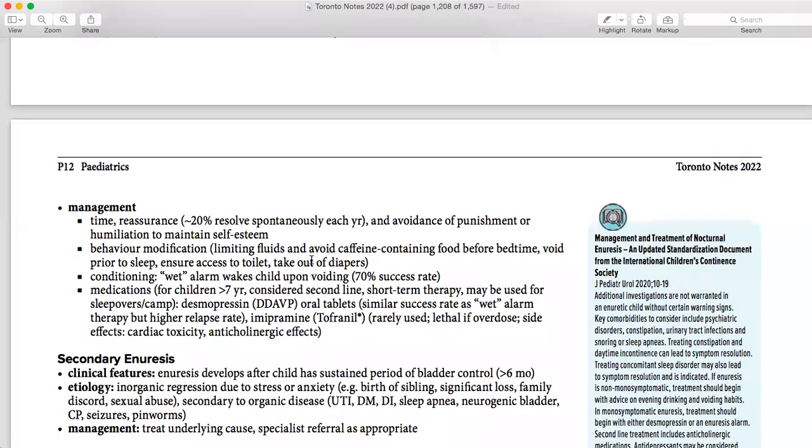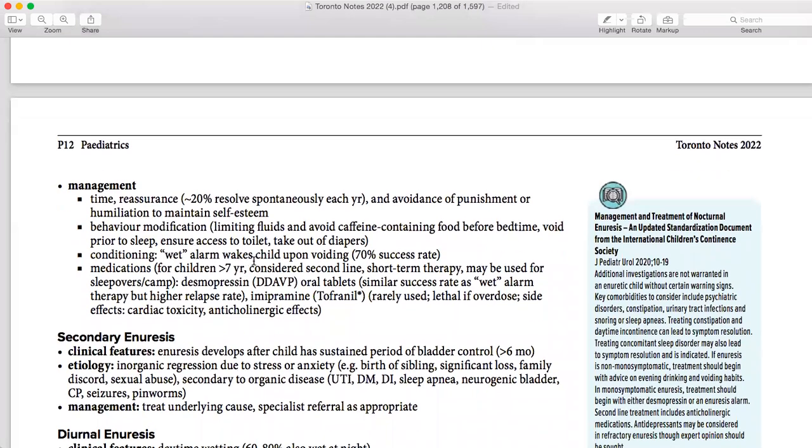So what you're going to do is time and reassurance, avoid punishment or humiliation, and behavioral modification like limiting fluids. Maybe the baby is taking too much fluid, juices, or caffeine products before bedtime. Make it easy for the baby to reach the toilet, take off diapers, and use conditioning like a wet alarm, where the child wakes upon voiding, with a 70% success rate. So between wet alarm and medications, I will go with the wet alarm. Then if he still couldn't do it, go for the medication.